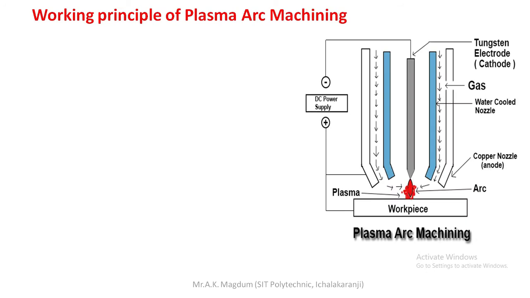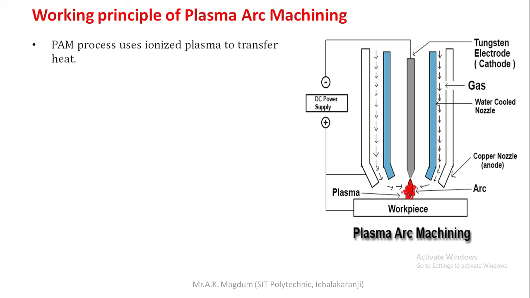Next, the working principle of plasma arc machining. First of all, we look at the construction of plasma arc machining. The plasma arc process uses ionized plasma to transfer heat. In the construction of this machine, a tungsten electrode is used for this machining process, which is connected to the negative terminal, that is the cathode.